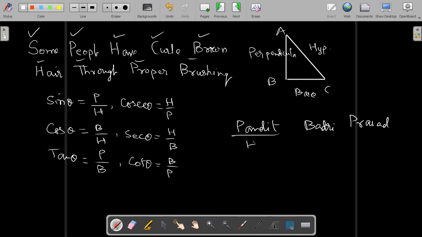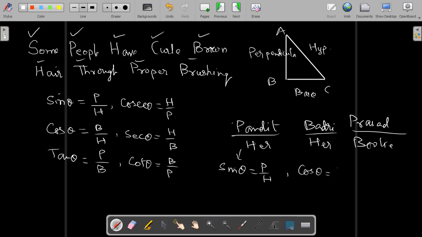So this is perpendicular upon hypotenuse, P upon H, this will become sin theta. Badri upon Har, that is cos theta, so cos theta is equal to B upon H. And tan theta is equal to P upon B. Like this also some people are remembering.